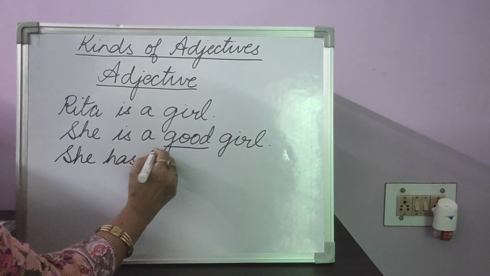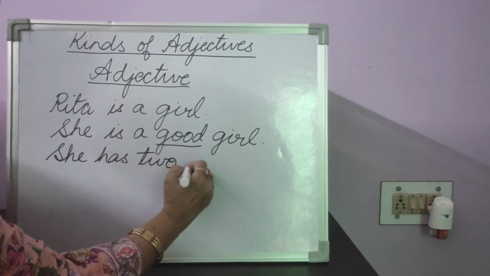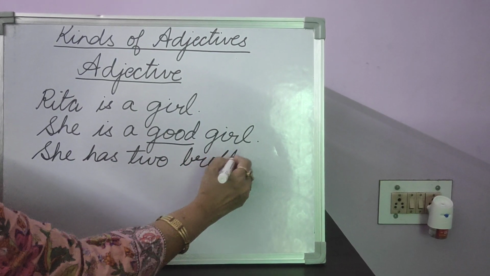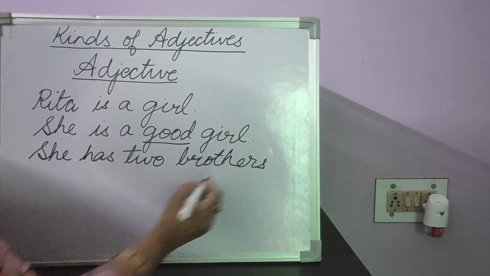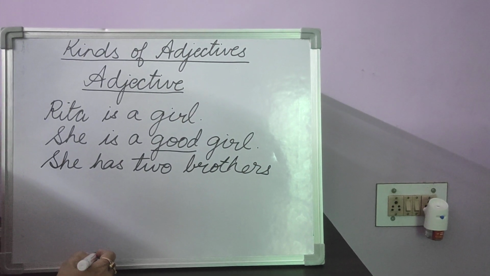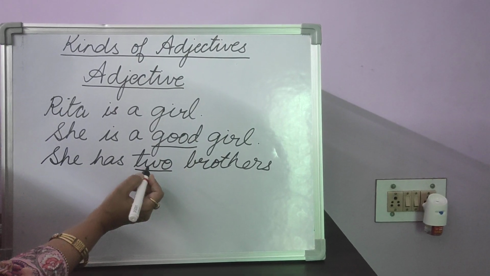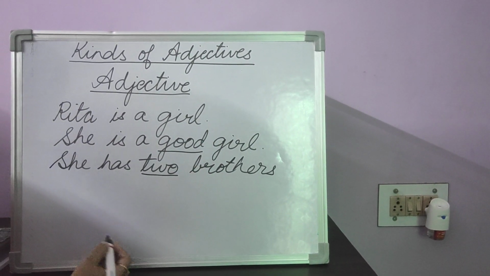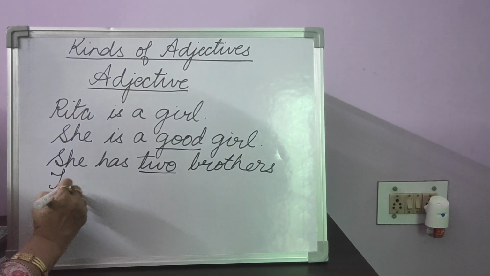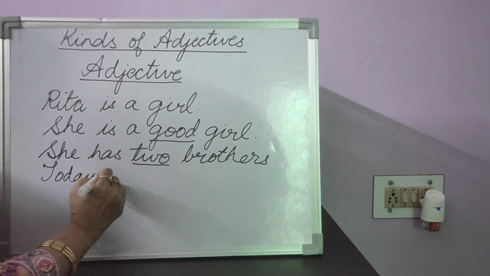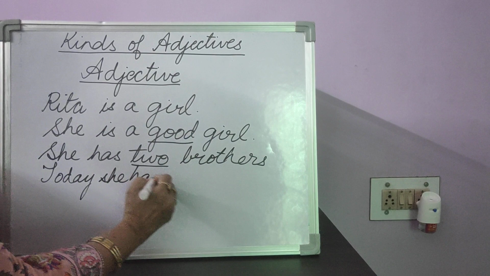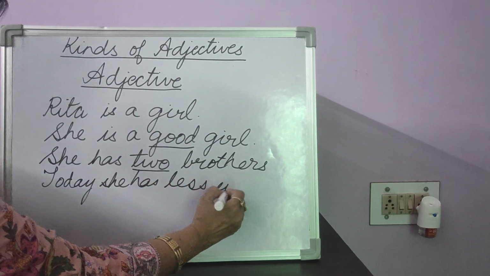She has two brothers. Again, we know something more about her, that she has two brothers. How many brothers? Two brothers. So this word two again is giving us some more information. Today, she has less work to do.